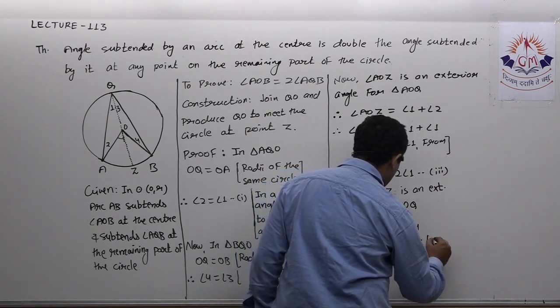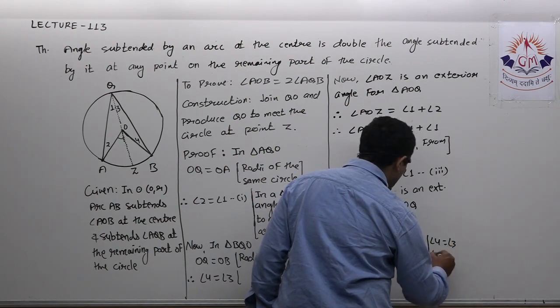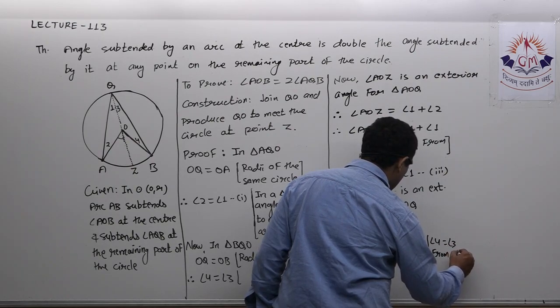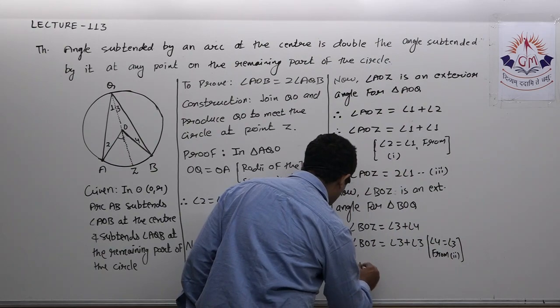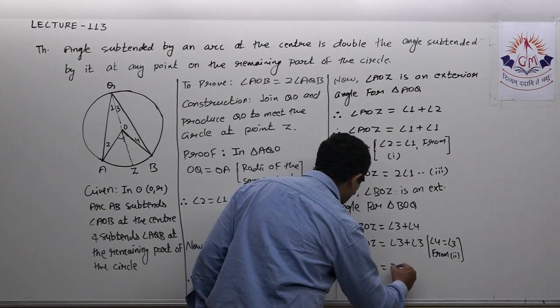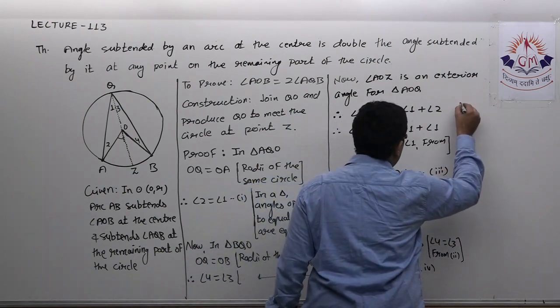Here I can write the reason: angle 4 is equal to angle 3 from second. Therefore, here I can write angle BOZ is equal to twice of angle 3. Let it be equation number 4.